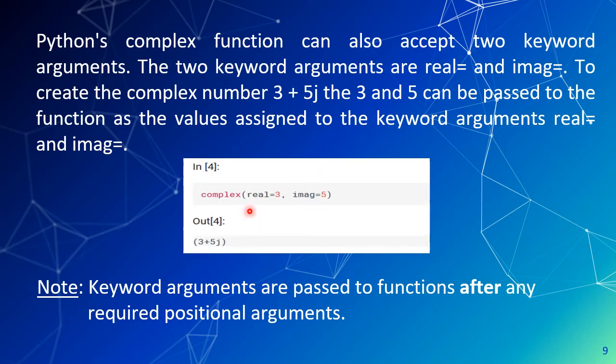So here you can say real and imag are the keyword arguments. Real equal 3 and imag equal 5, so it will calculate it as 3 plus 5j. Keyword arguments are passed to a function after any required positional arguments.